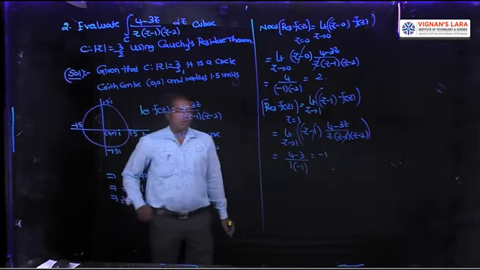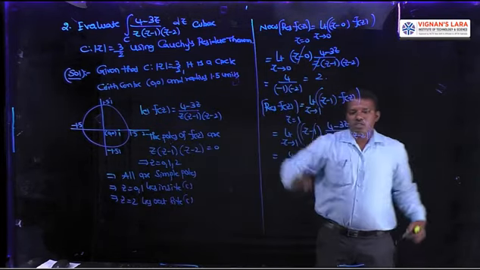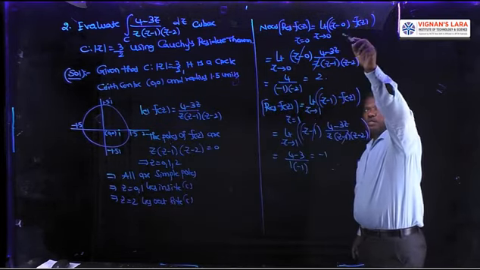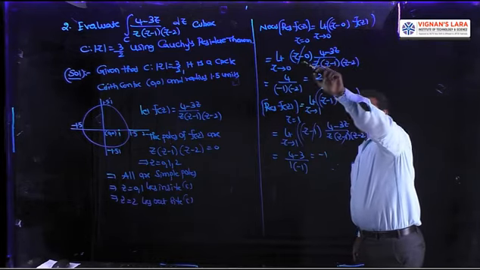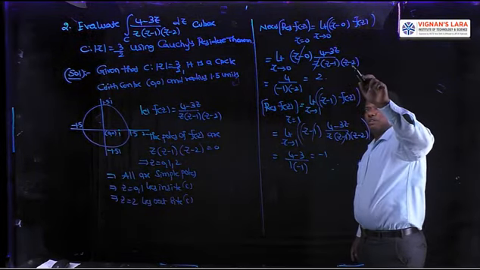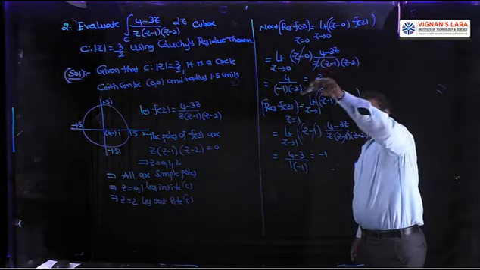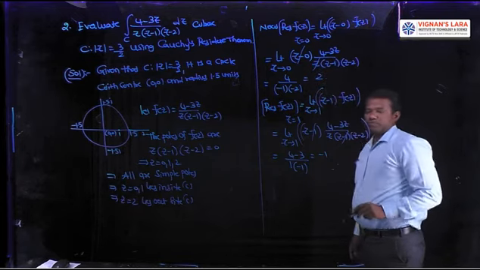The residue at z equal to 0 is the limit as z tends to 0 of (z minus 0) into f of z. Z minus 0 is z; cancel z, replace z by 0, and we get 2.